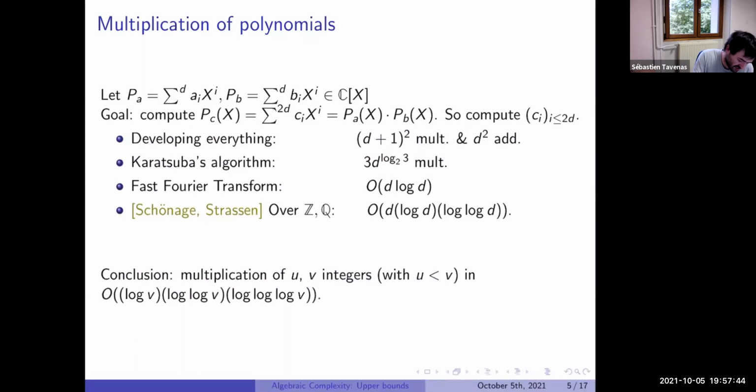In particular, one thing which is already interesting, beyond multiplication of polynomials, is what happens if we want to multiply integers. If we have big integers to multiply, we can cut them and write them as polynomials, giving a value to the indeterminate, which is the base to some power. And so we can compute the product of two integers in this complexity. With U smaller than V, it is the size of V times log of the size of V times log log of the size of V.